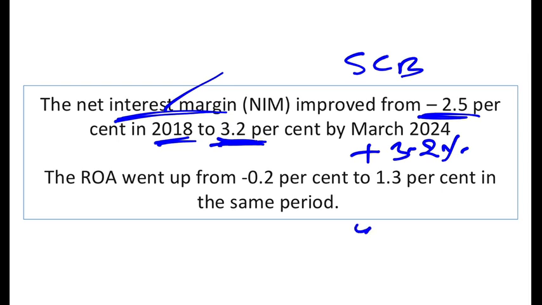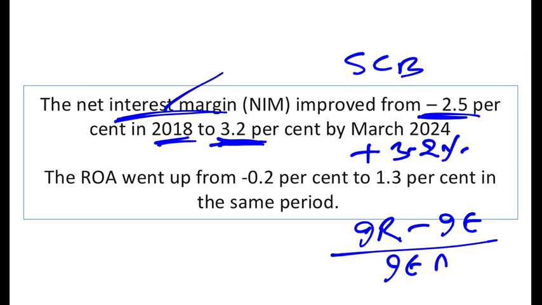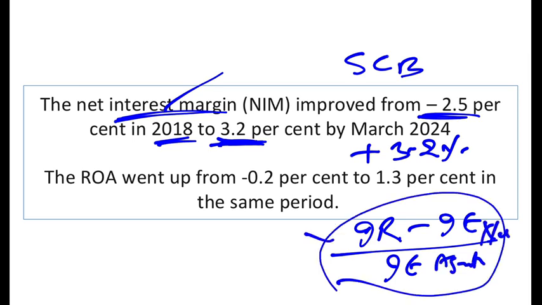Very simple. Investment returns minus interest expenses divided by the interest earning assets like cash, for example, and you multiply it by 100. This is how you calculate the net interest margin.